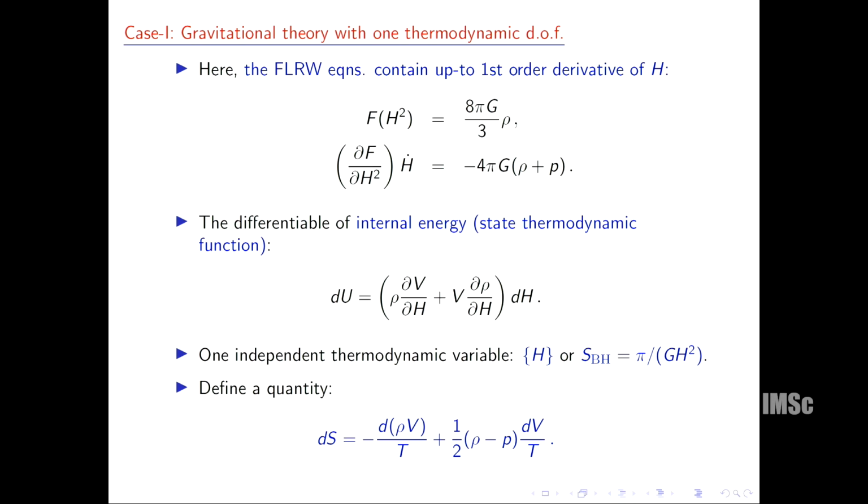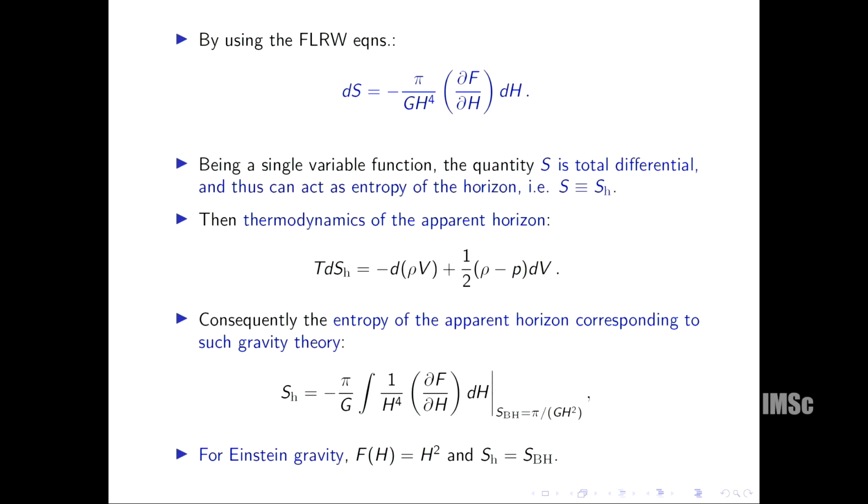I am not calling S entropy till now. I am just defining this kind of quantity, dS equals minus dU by temperature plus some work done, which is proportional to dV, the volume change of the apparent horizon, by temperature T. Now if we prove that this quantity is totally differentiable, then we can call it entropy, otherwise no.